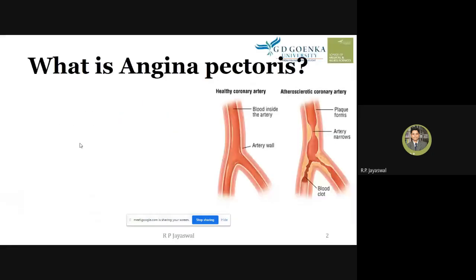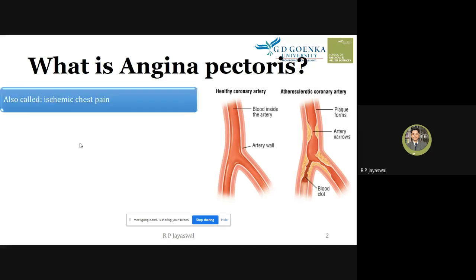Okay, so there are some symptoms or signs experienced by the patient, and that is angina pectoris. So what is angina pectoris? Let us know about this. Angina pectoris is also called ischemic chest pain. Why do we call this ischemic chest pain? Because there is a sensation of pain in the chest, and this sensation of pain in the chest is because of ischemia. Ischemia is a medical term which indicates the lack of blood supply to the heart muscles.